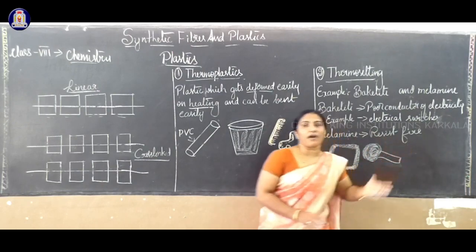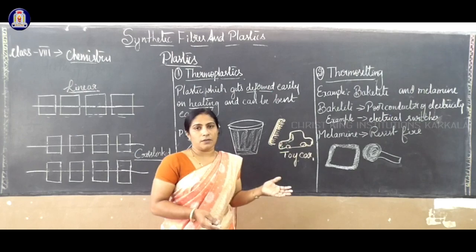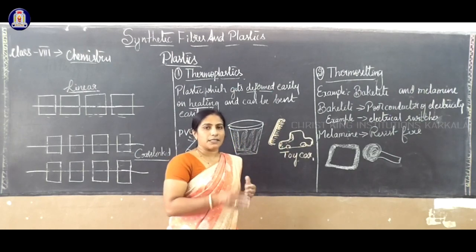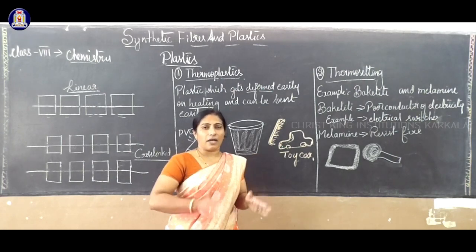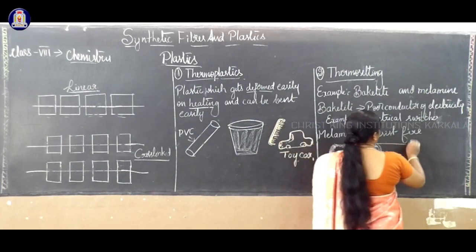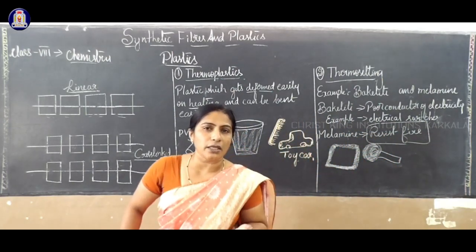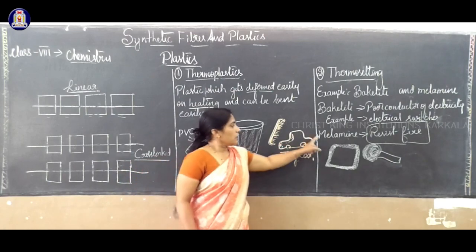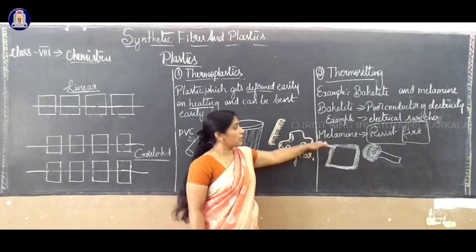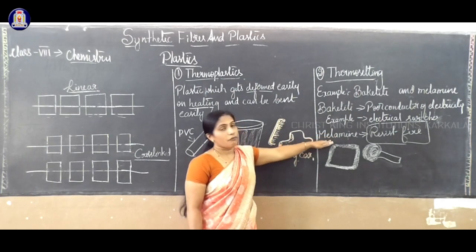Melamine resists fire, so that's why it is used. Different types of melamine are present, and mainly we use it on surfaces. It is also used in electrical switches, where it resists fire. So we use different forms of plastic.